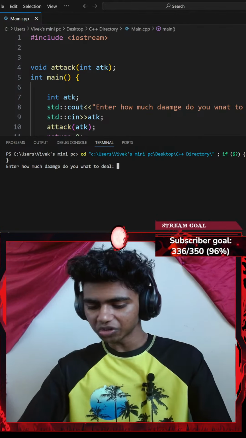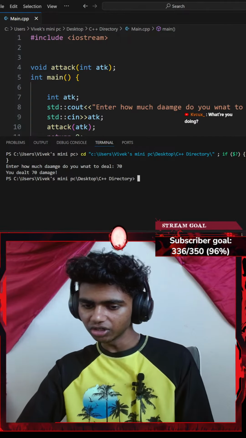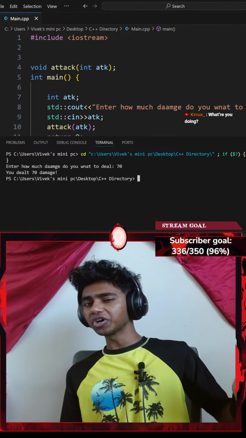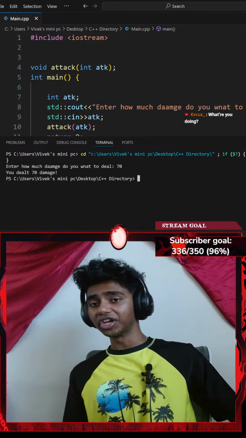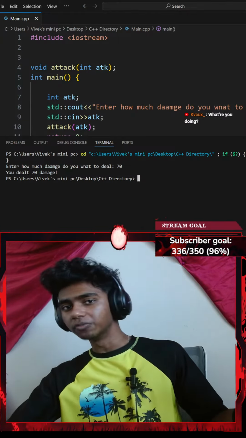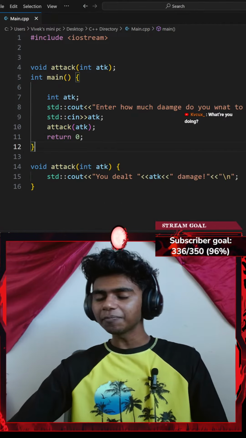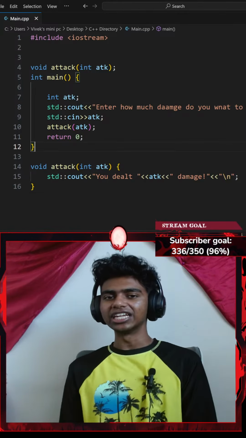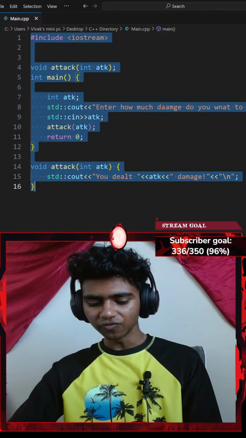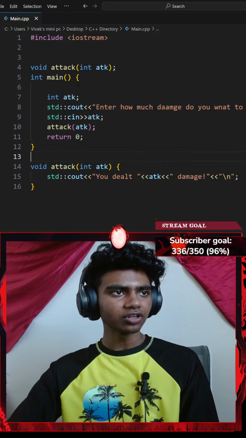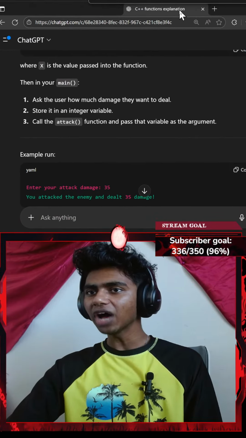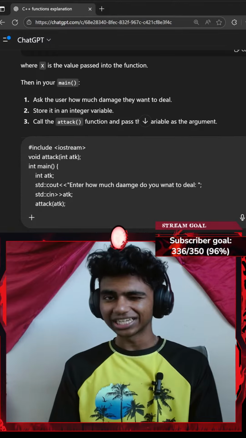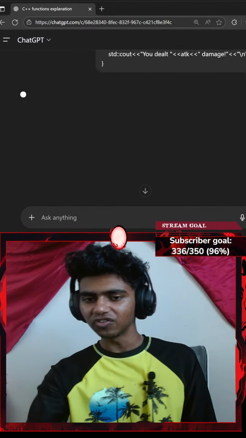Okay, enter how much damage you want to deal. I want to deal 70 damage. What are you doing? Honestly, I'm working with functions because eventually I do want to start working with pointers and structs as well, and then maybe object-oriented programming. That said, many of you guys did say that I need to learn functions first. So I was like, okay, let me learn functions. Honestly, I do have a brief idea on how functions work because I did use them in Python, but I feel it's a little different in C++.